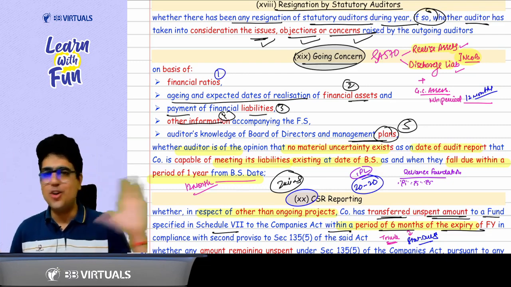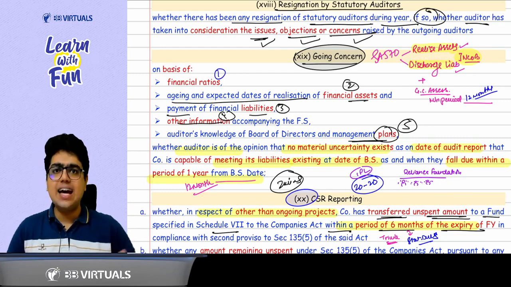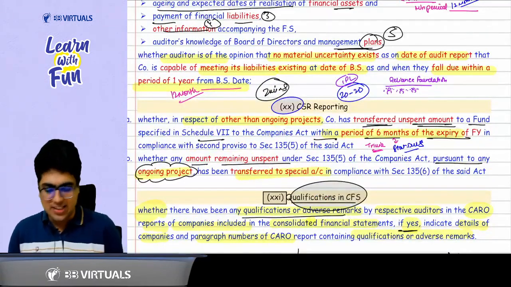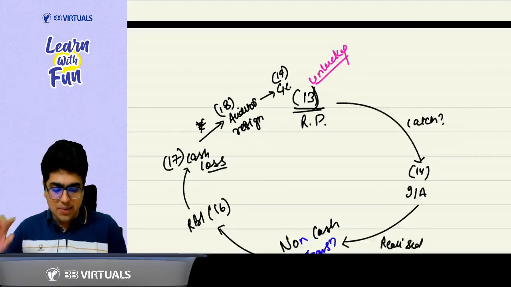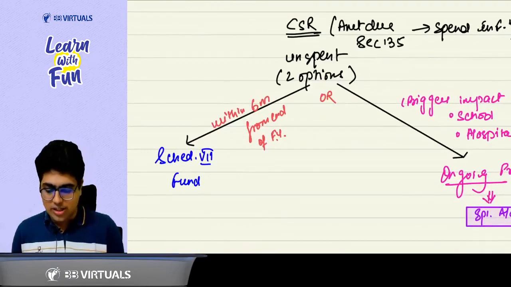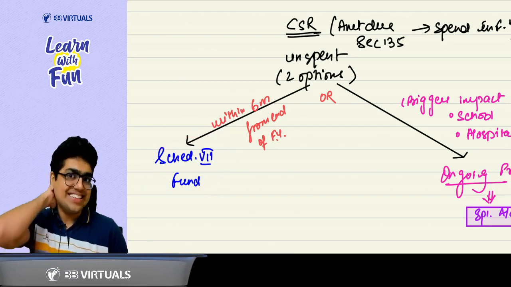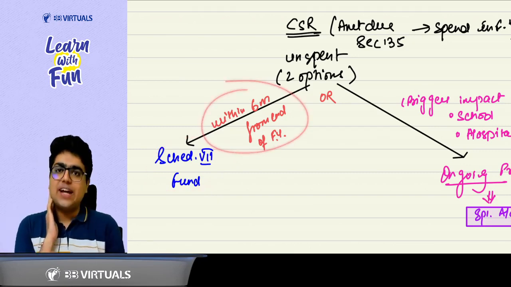Now, clause 20, I forgot. IPL 2020, who comes? Neeta Ambani. So Neeta Ambani comes and she talks about CSR. She talks about the Reliance Foundation. So in this case, you just need to remember these 2 things. In case the unspent amount is there, you need to deposit it in the Schedule 7 fund within how many days? Within 6 months from the end of the financial year.